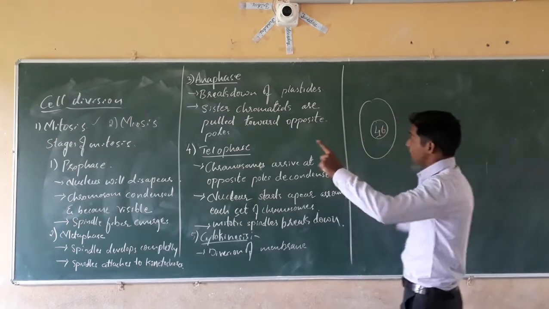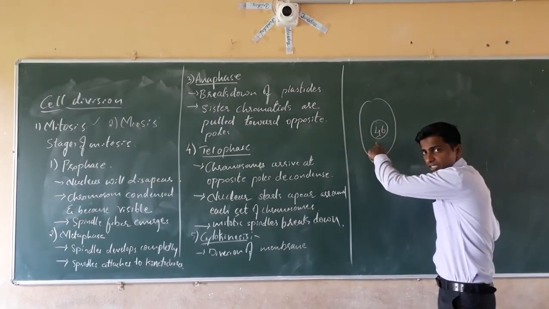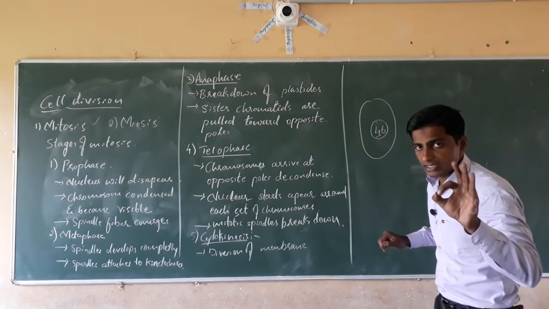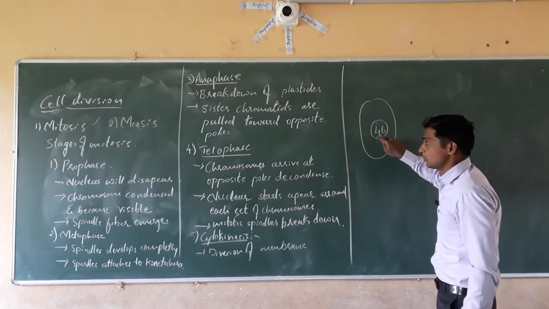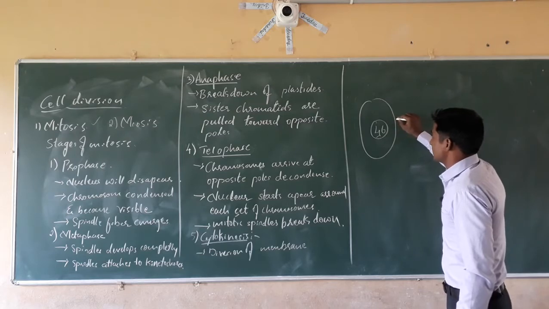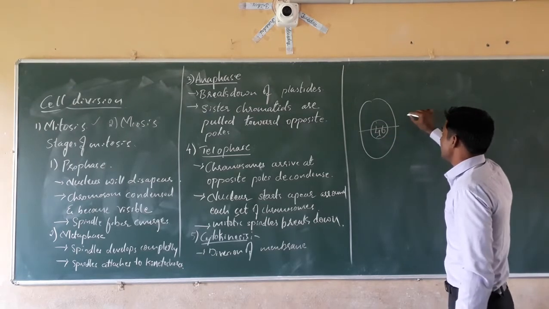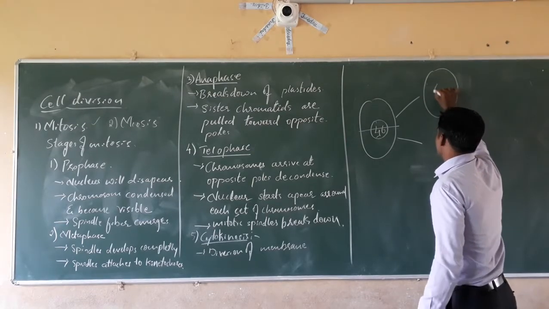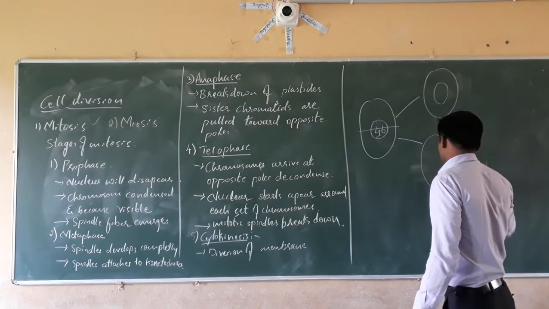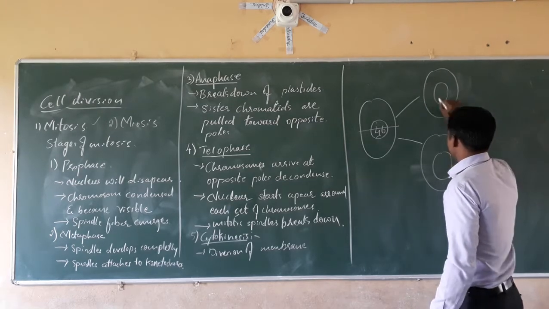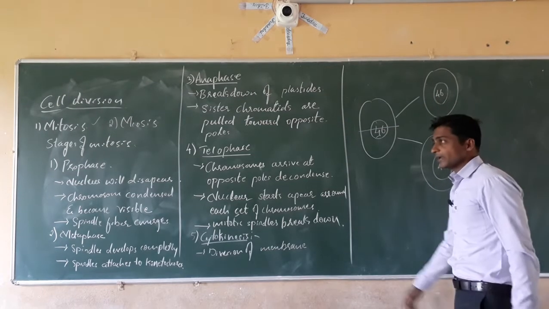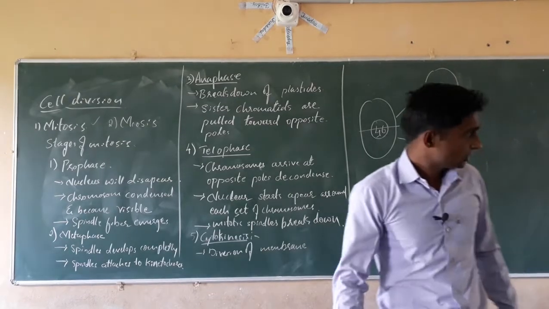In a human being, the cell contains 46 chromosomes, and that will divide into two new daughter cells with the same number of chromosomes.